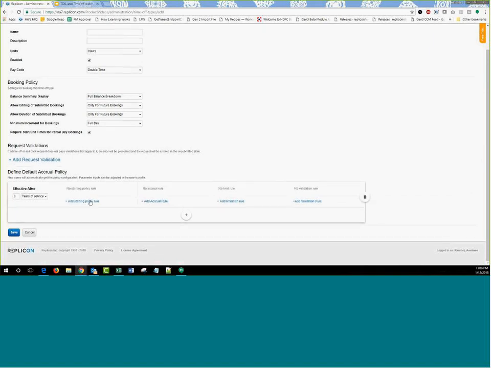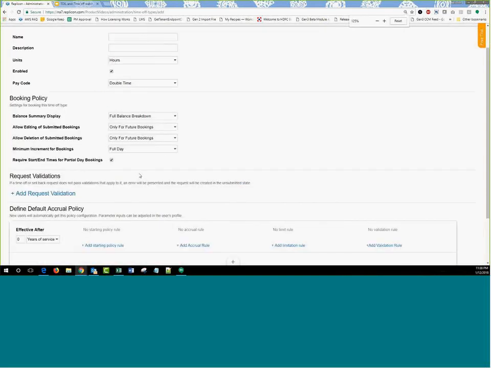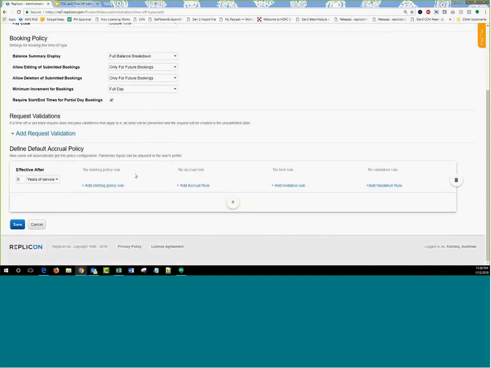Now, at the time off type level or at the policy level, the changes that we have made, let's start with the starting policy rule. If you remember, or if you've been using the time off version of Replicon, you would know that historically we have had the option to set the balance to something, or you've had an option to have the balance carried over from the previous policy to the current one. So both of these were available in the past.